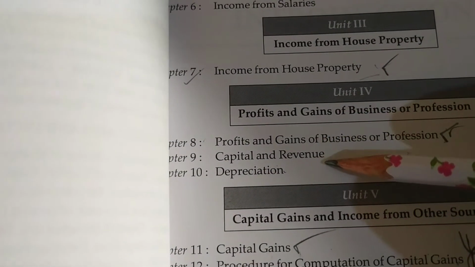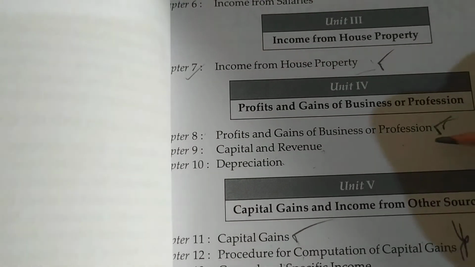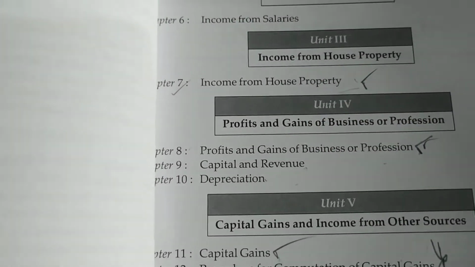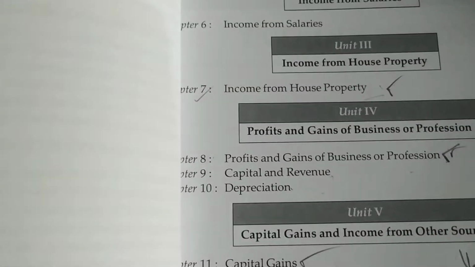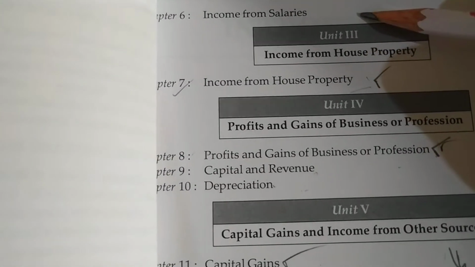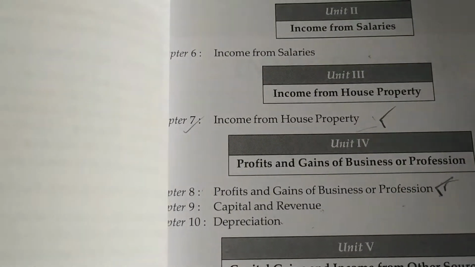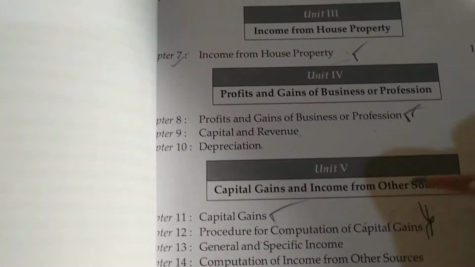In this, again we have capital and revenue and depreciation. First we'll focus on profits and gains of business or profession. It means we have done chapters 1, 2 and 3. Now the fourth one we are starting. After the fourth we will start salaries. Then, if time permits, we'll see the rest of the concepts. Even if we solve income from salary and PGBP, that's more than enough.